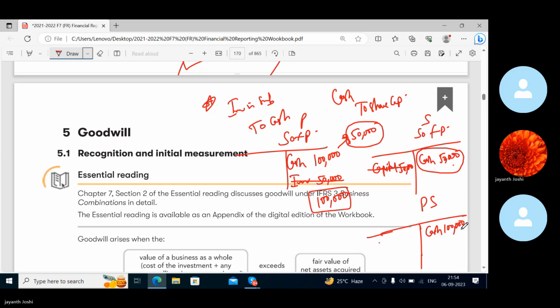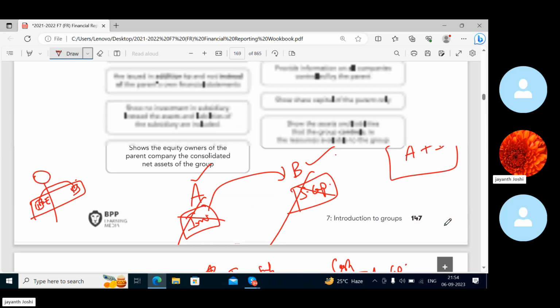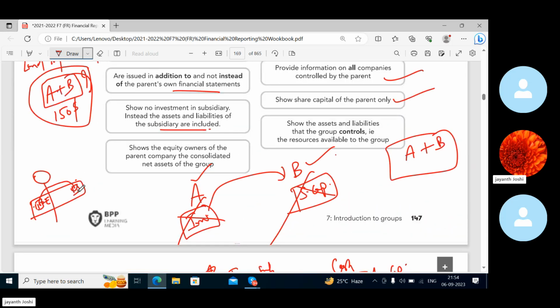No. There is 50,000 here and 50,000 here. You moved money from one pocket to another pocket, you cancelled, so 50 here, 50 here. Now the total cash is 1 lakh. What was in the beginning is the same right now. So nothing has changed. If you put money from one pocket to another pocket, you're having the same money. It hasn't increased, right?